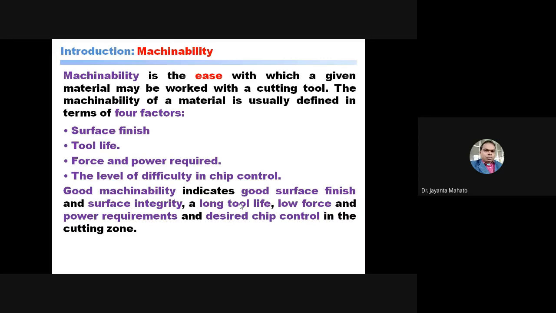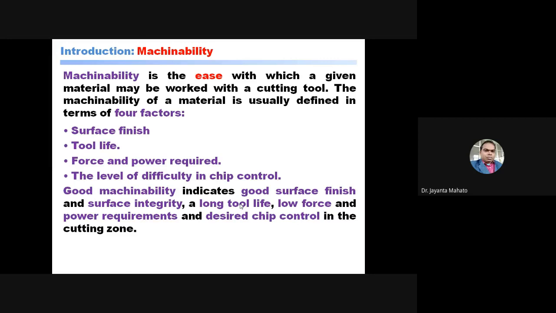Another is a long tool life. Good machinability of the material indicates that the tools you are using for cutting that material will have a long life. The tool life will be long, meaning the tool will not wear out so quickly. Okay. Low force is required. Force means cutting force. So for a good machinability material, low force is sufficient for cutting the material or removing the material from the workpiece.